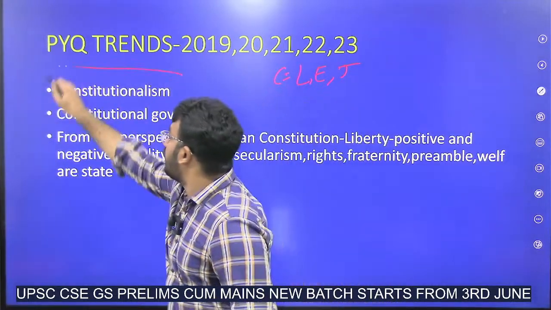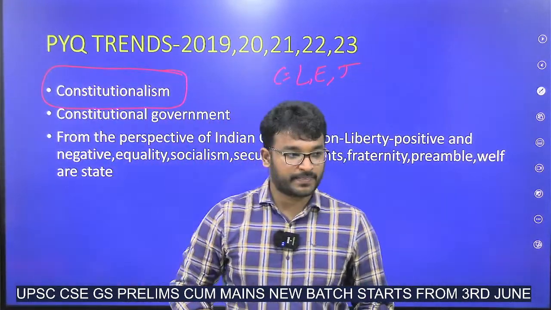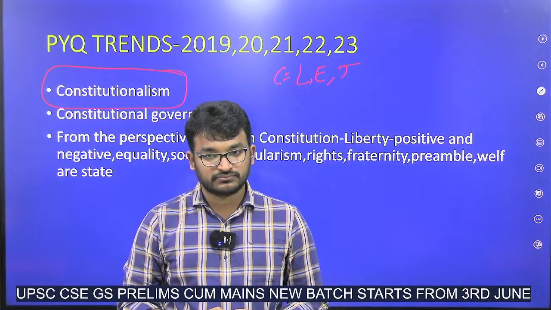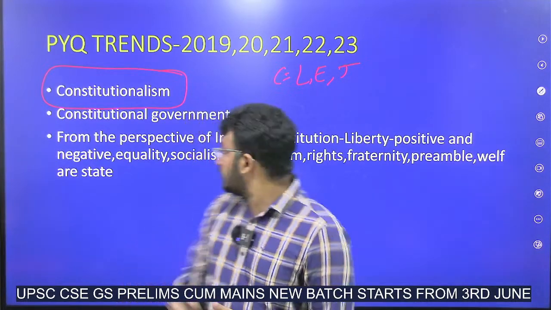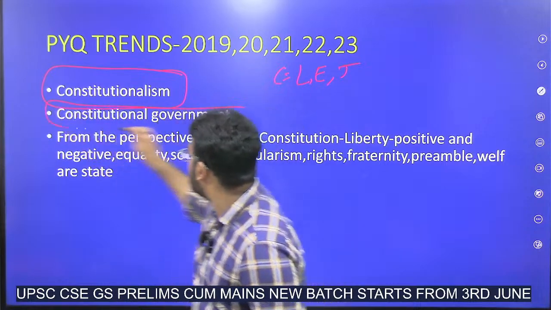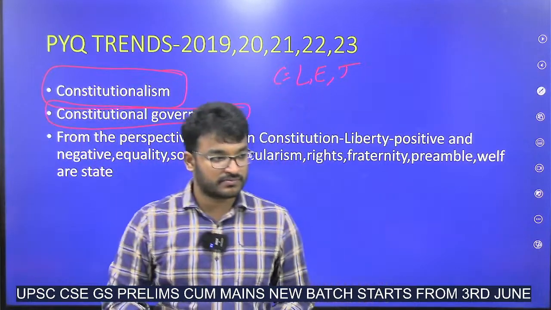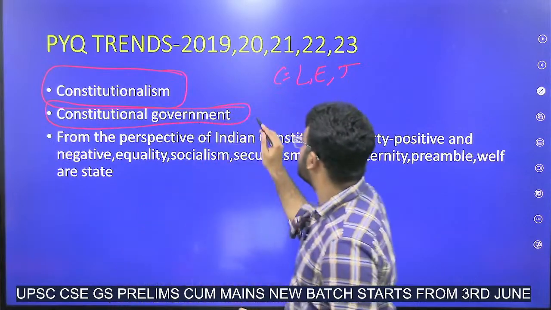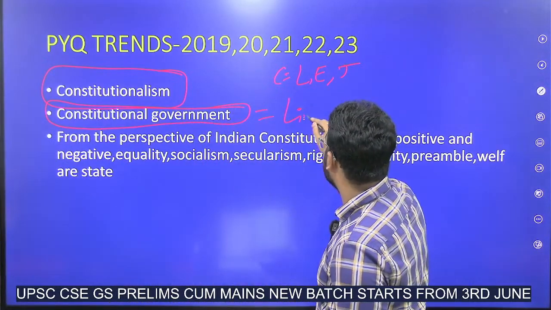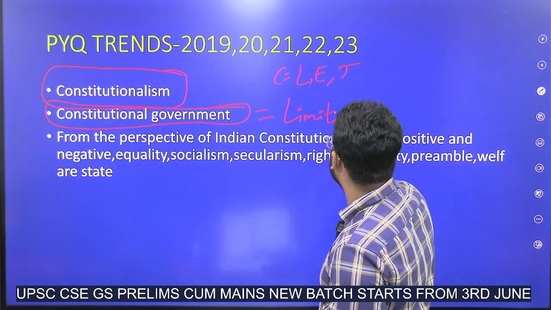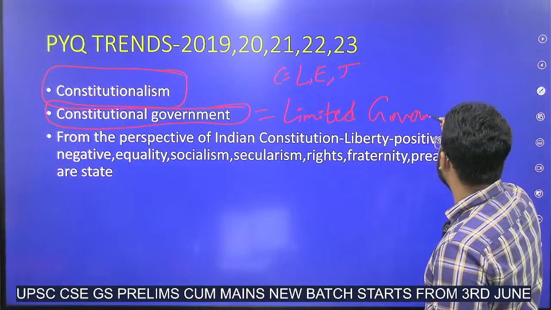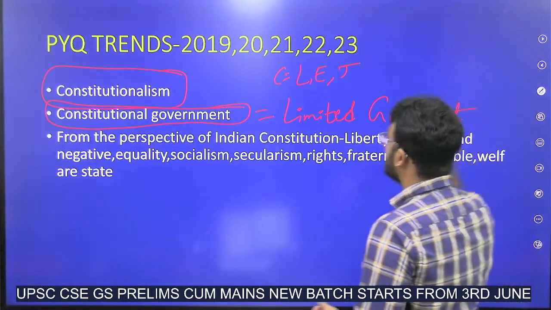Now, what is constitutionalism? Ideology of constitution. Constitutional government. These are previous year questions. Constitutional government means limited government. Why?